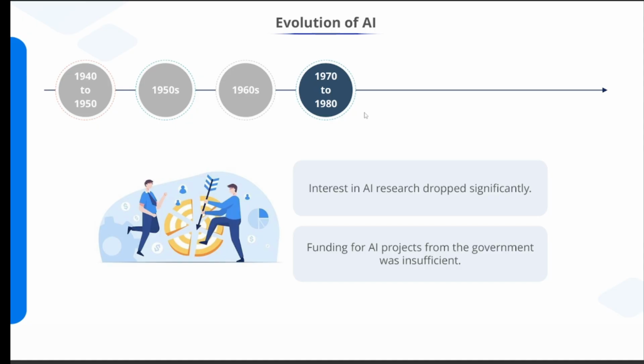Now coming to 1970 to 1980. In this era, interest in AI dropped significantly. Why did it drop? Because technology was not powerful enough. Computers were slow, data was limited, expectations were too high. Government and companies reduced funding. So this period is called our first AI winter.